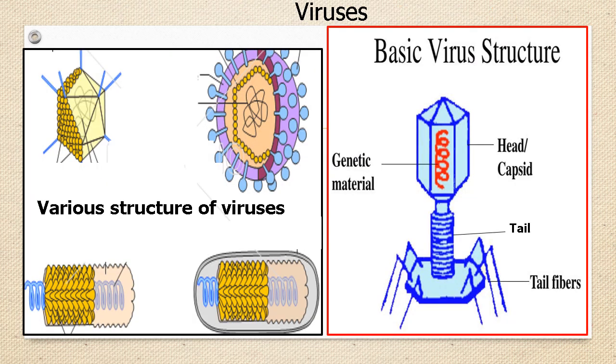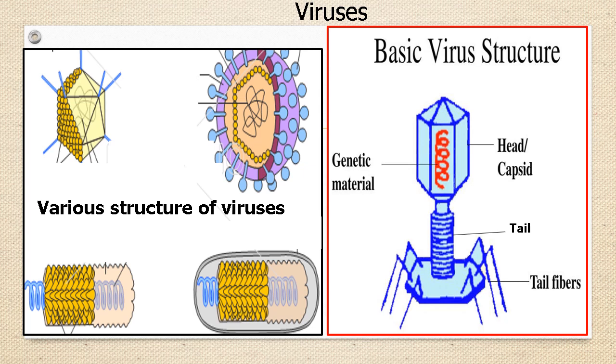Various structures of viruses are shown in the first picture. Let us know about the basic structure of a virus. Though the structure of virus varies widely, the basic structure of virus is as shown in the picture. As I told you, each virus has a very simple structure which shows three important parts.